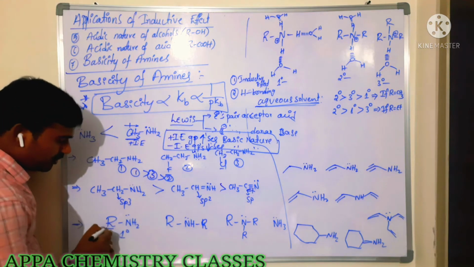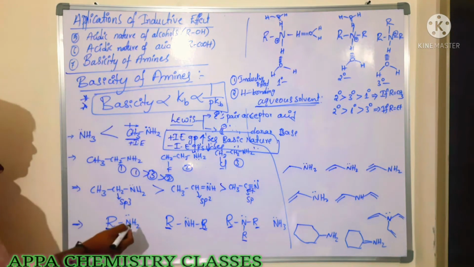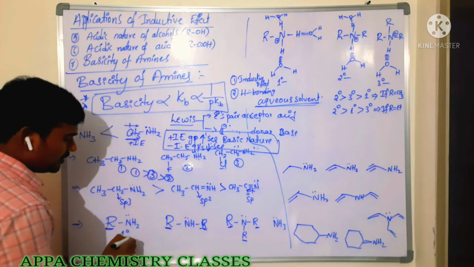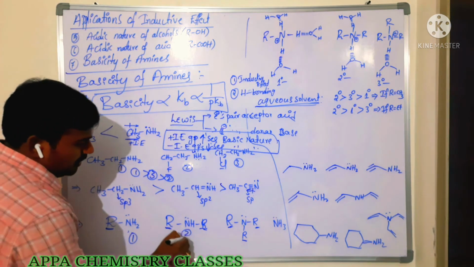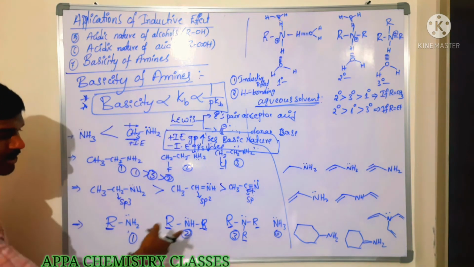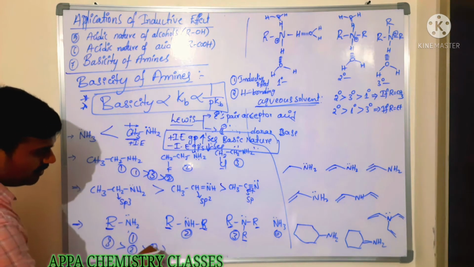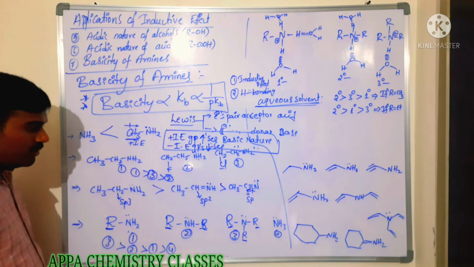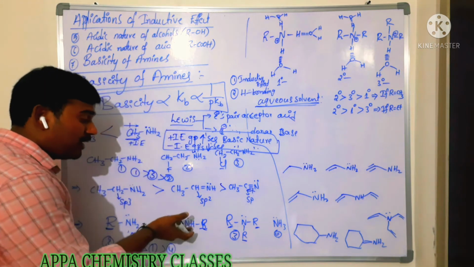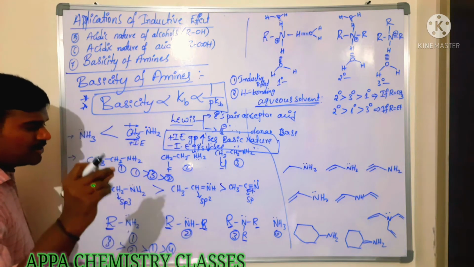Now you see here, these alkyl groups are plus I groups. So as the number of alkyl groups on nitrogen increases, their basic nature increases. Now in this case, where are the alkyl groups more? Third one. After that, second one. After that, first one. After that, fourth one, only ammonia. Okay? Alkyl groups are electron releasing groups. They release electrons and the electron density on nitrogen increases. Then they can easily donate the pair of electrons, which is very, very important.